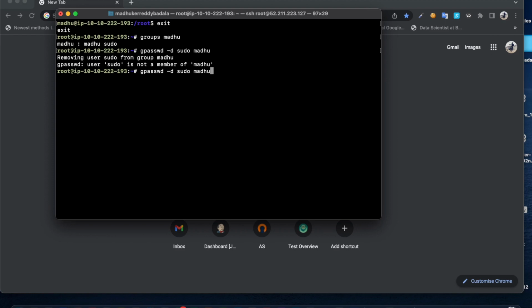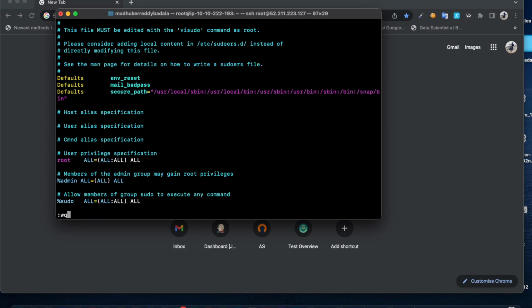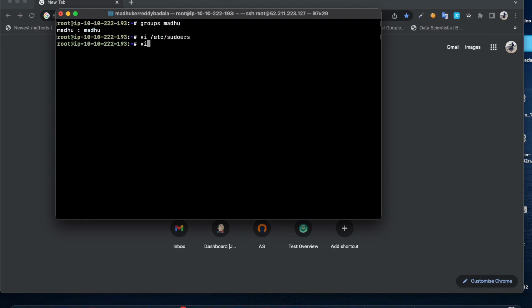Okay, let's do it the other way. I'll just do Madhu and the group name. So it's been removed. If I look at groups Madhu, I couldn't see that. So now what I can do, either I can edit the etc sudoers file this way, or you can simply do visudo.